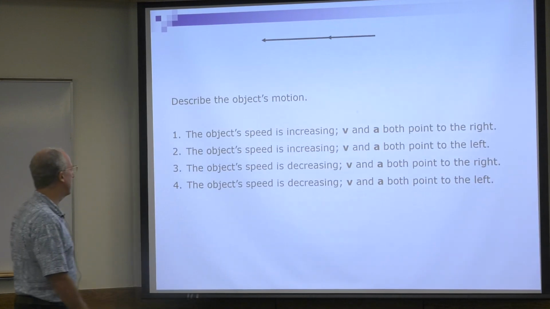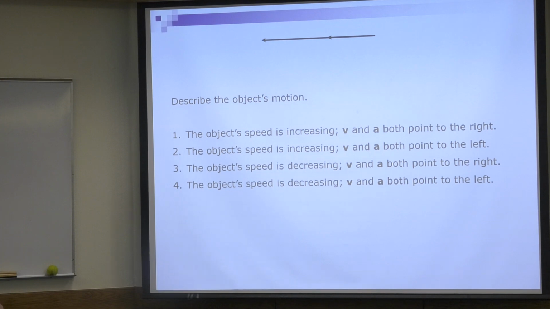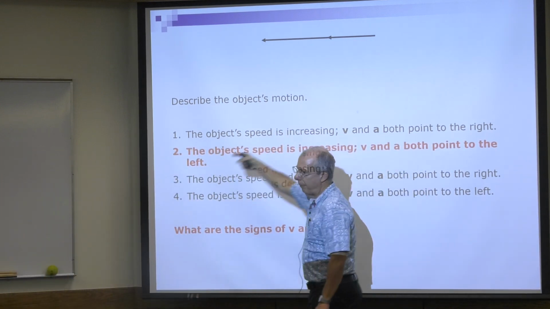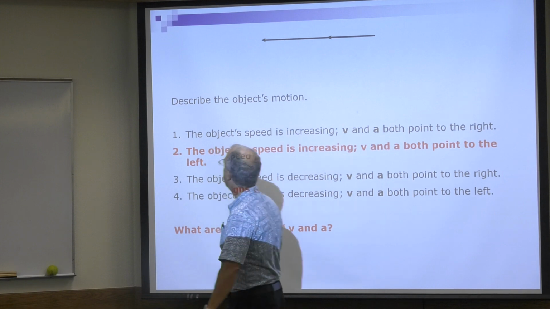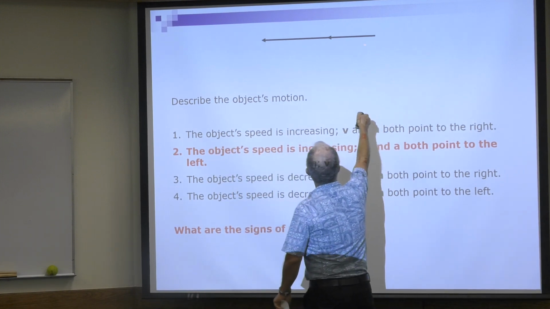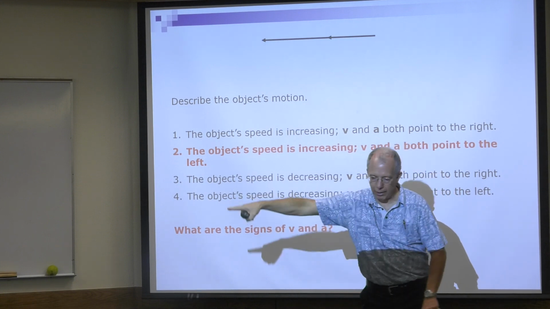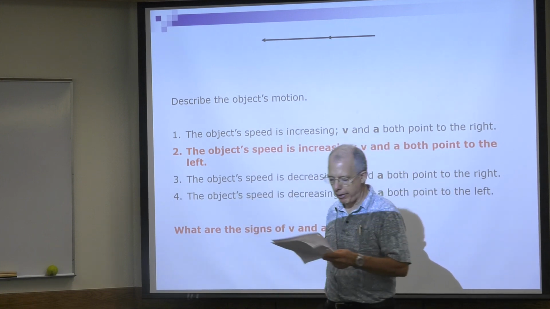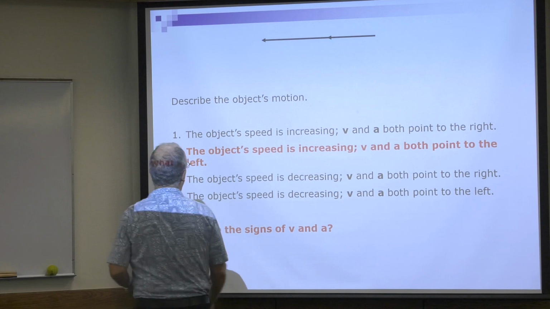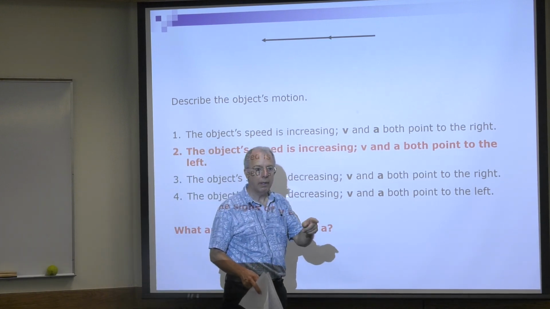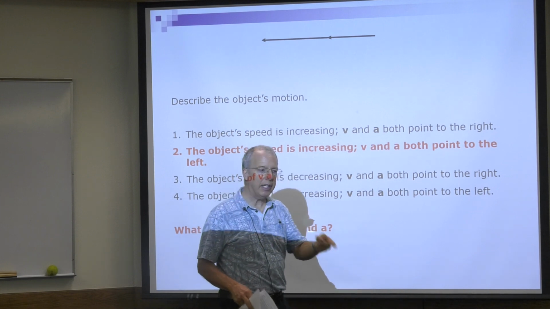So here's a question. Read it, pause your video, and figure it out. Okay, so this is a situation. The object's moving to the left. That means that's negative velocity. And the distance is increasing to the left, so the acceleration also points to the left. So the velocity and the acceleration both point to the left. If they have the same sign, which they do here, we know that the speed is increasing.